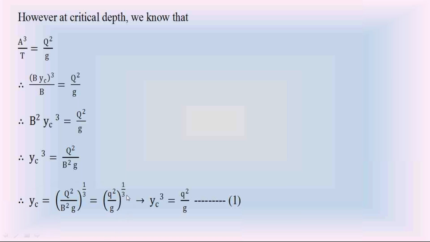I can also write Q square by B square as small q square. So I can also write YC cube is equal to small q square divided by g, equation 1. So we derived the critical depth in a rectangular channel by using this condition: at critical depth in open channel, Q square by g equal to A cube by T. From this we got this first result. In the rectangular channel, YC cube is equal to Q square by B square into g, that is also equal to small q square by g, equation 1.